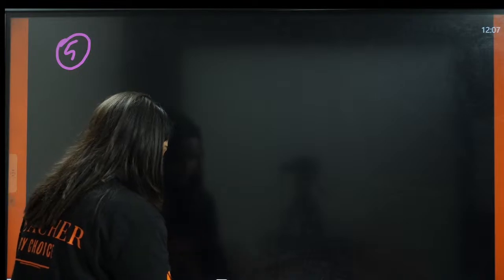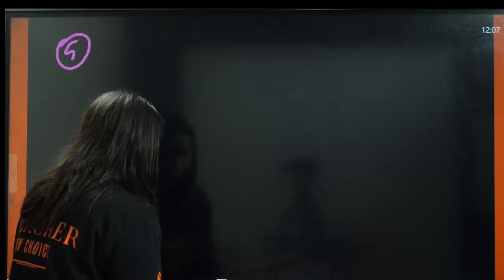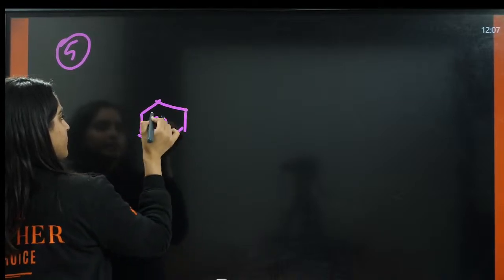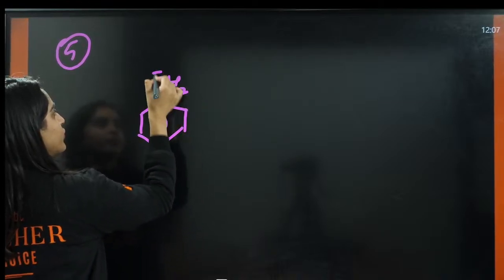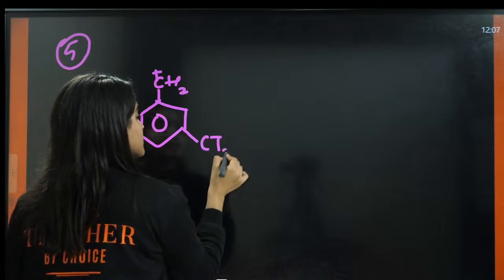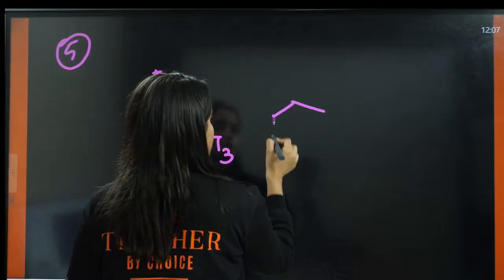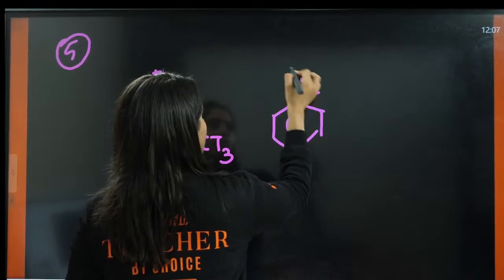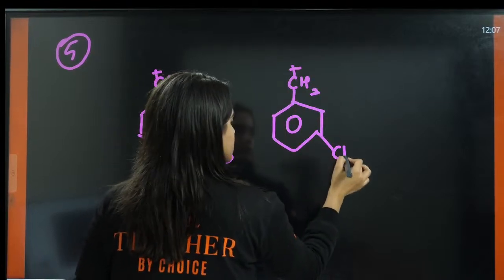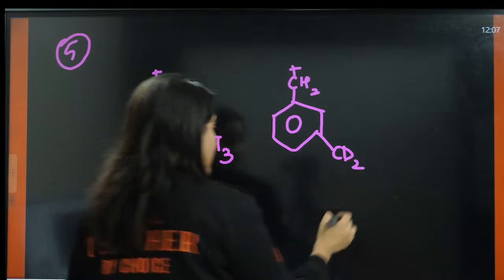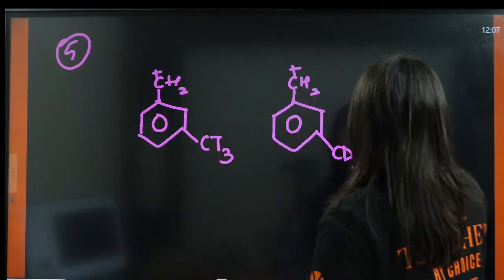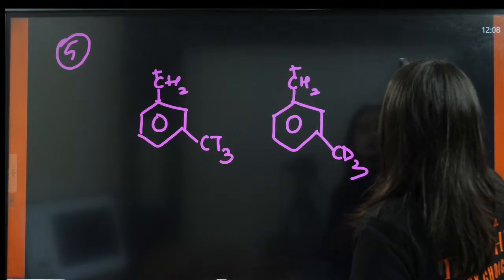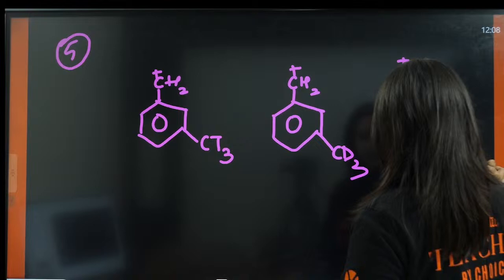Let me see how many of you can give the right answer here. CD2, CD3, and this is CH2 positive, CH.